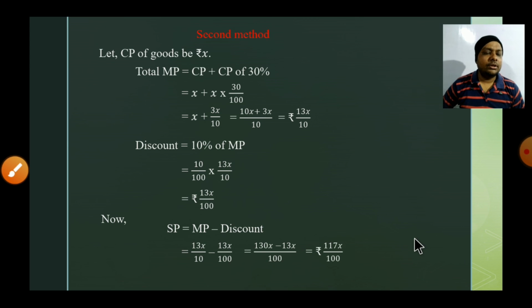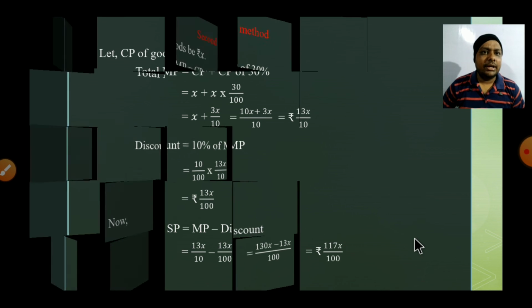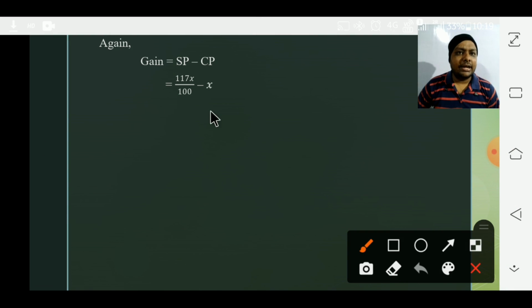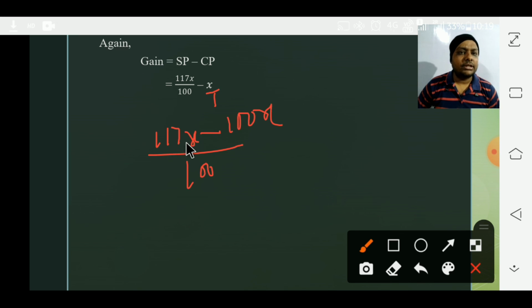Okay. So let's see the next slide here. In the next slide we will solve that, we will find gain. So gain will be what? SP minus CP, that is 117X by 100 minus X. Again you can see that downside there is 1. So the LCM of 100 and 1 will be 100. Here 117X minus 100 into X will be 100X. So it will be what? 117 minus 100, 17X by 100.